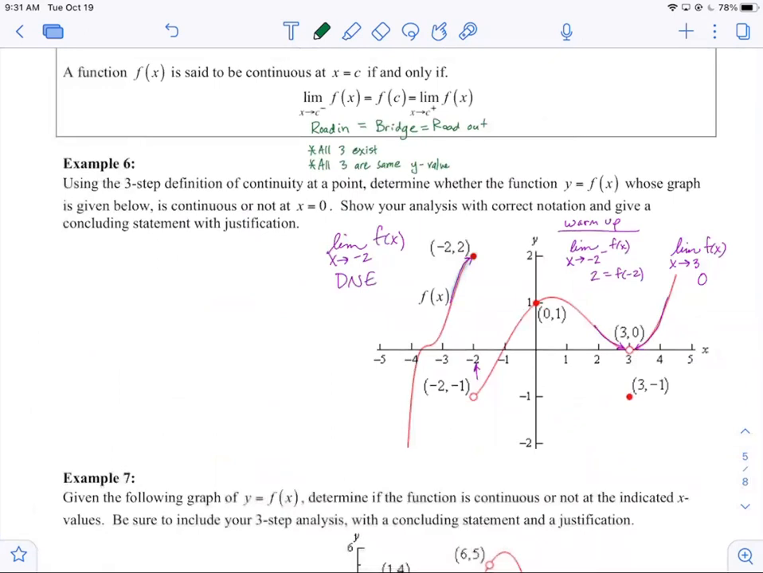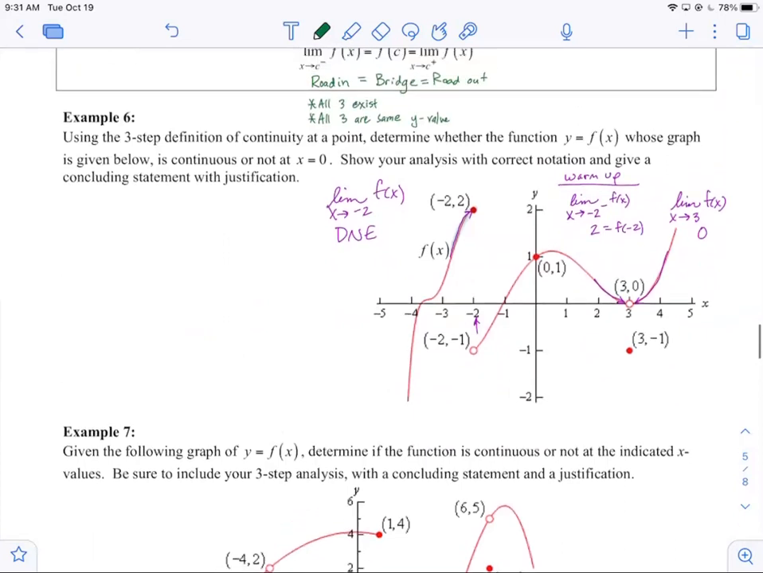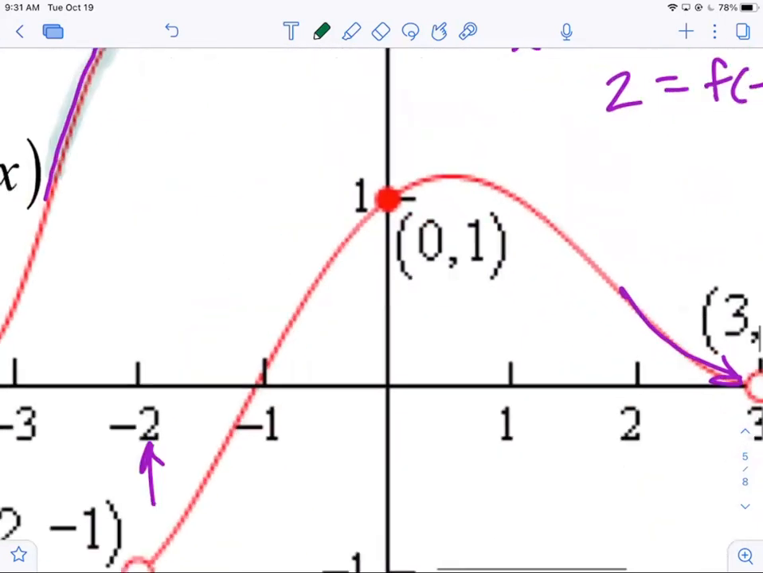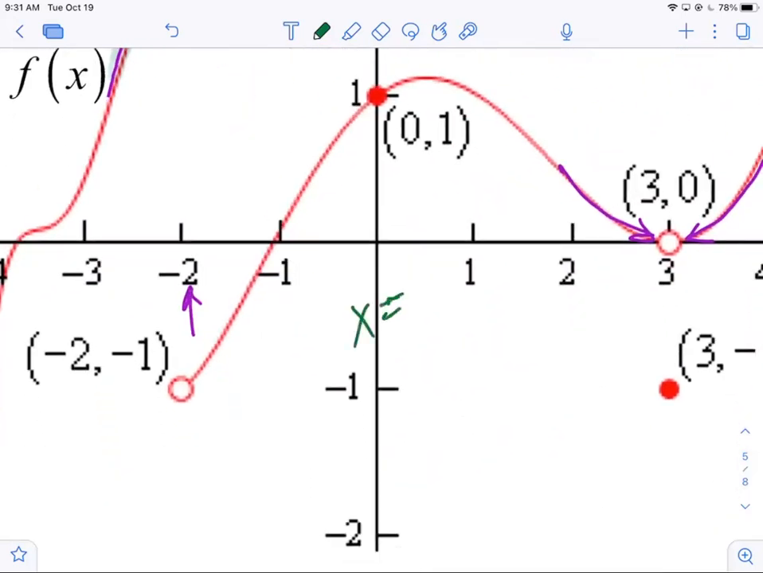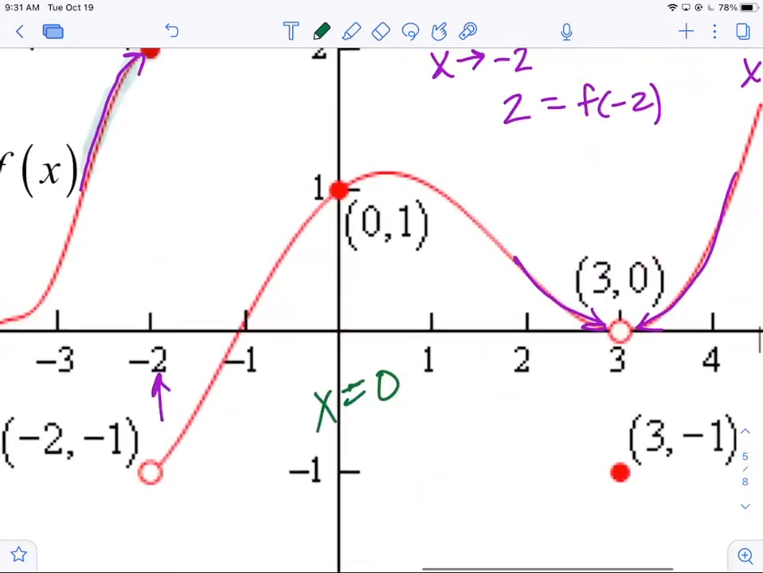So now let's go ahead and do example 6. Kind of the same graph that we've been borrowing from, but we can use it again. Determine whether the function is continuous at x equals 0, with or without justification. Well, if you just look at it right here, here's x equals 0, also known as the y-axis. Just looking at it visually, is this function in red continuous at x equals 0? Yeah.